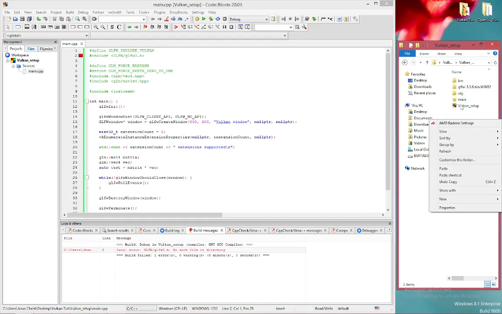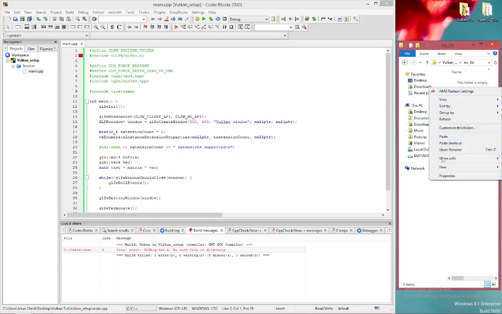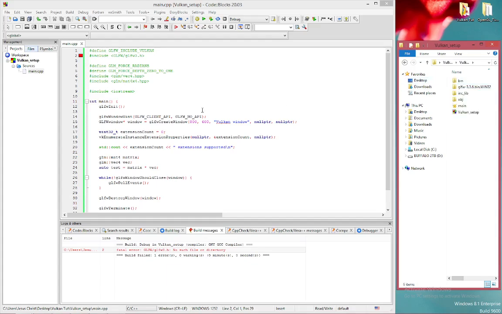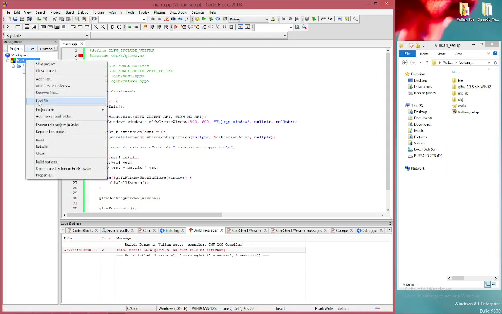So we go to new folder. We want to right click in a blank area, click new, click folder, inc underscore lib, and we'll do the same in there. New folder, enter, copy and paste that, include, and name this one lib. And we're going to set up these folders to be linked up with our CODEBLOCKS.